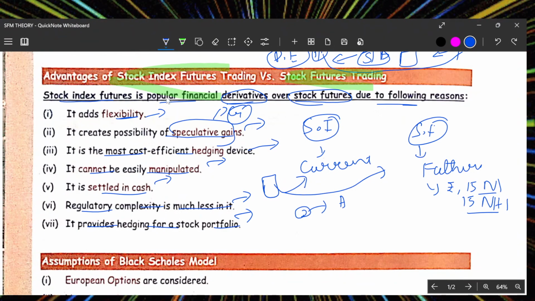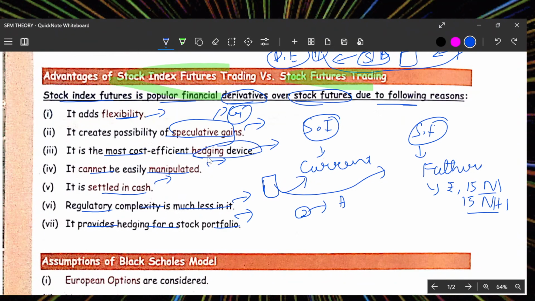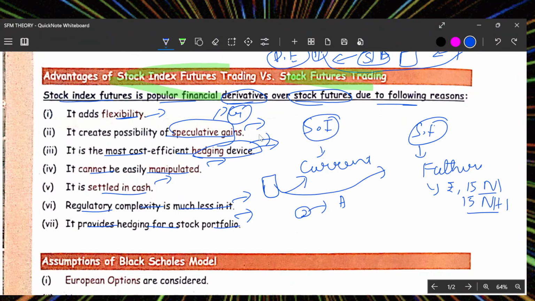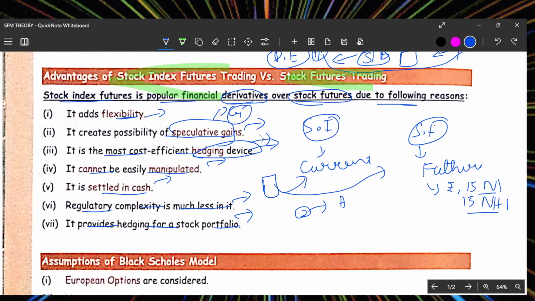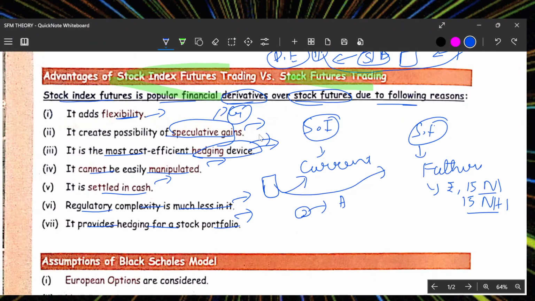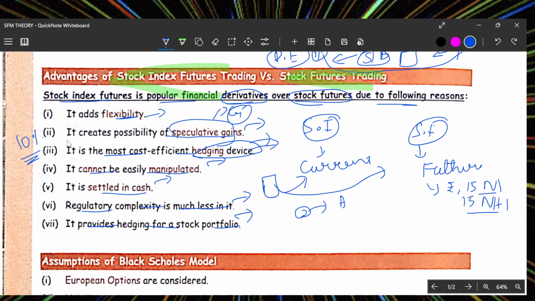It's the most efficient hedging device. How is it a hedging device? With this stock you have in the market, you can directly sell it, or if you don't want a stock, you have a minimum amount. With that minimum amount, you can buy the stock because you don't need the full amount. You just require 10 percent of the amount to trade in it.